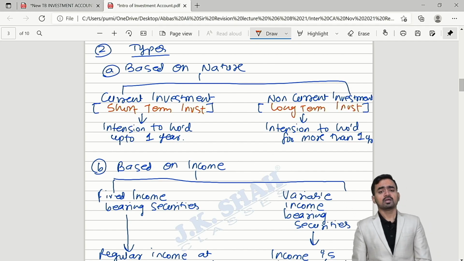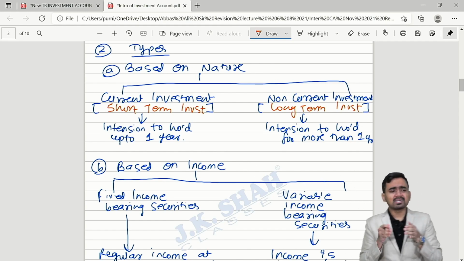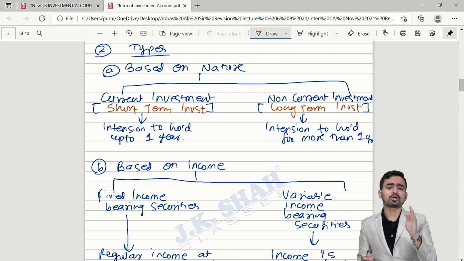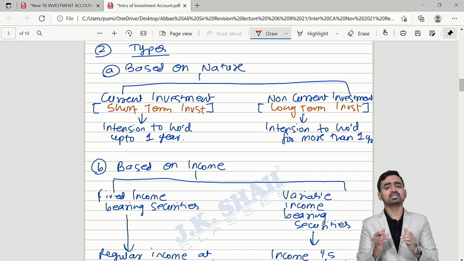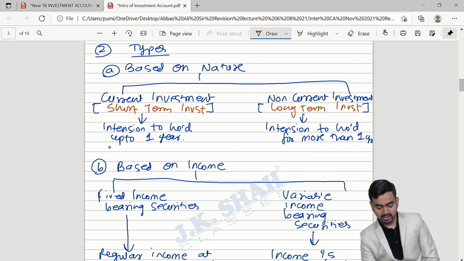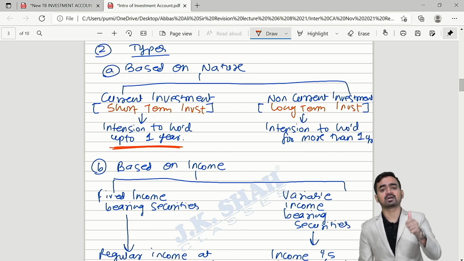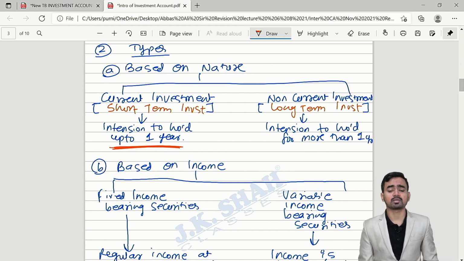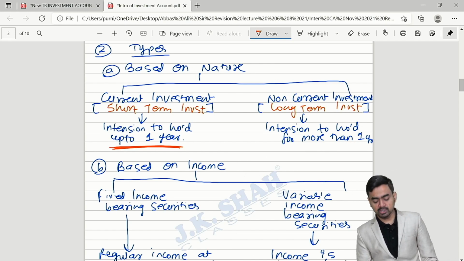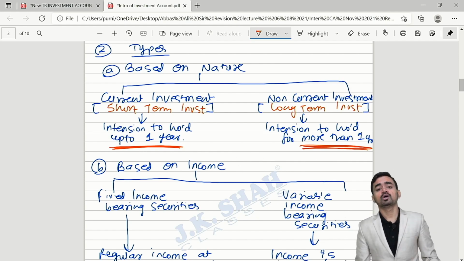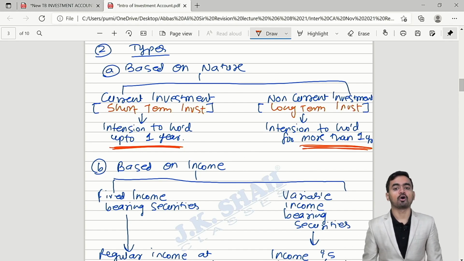Clear? Sir, what is the exact difference between short term and long term? My dear students, short term means what? The intention to hold the investment is up to 1 year. If the intention is to hold the investment up to 1 year, then it is current investment, as good as short term investment. But if the intention is to hold for more than 1 year, then it will be treated as what? Non-current, or you can say long term investment.